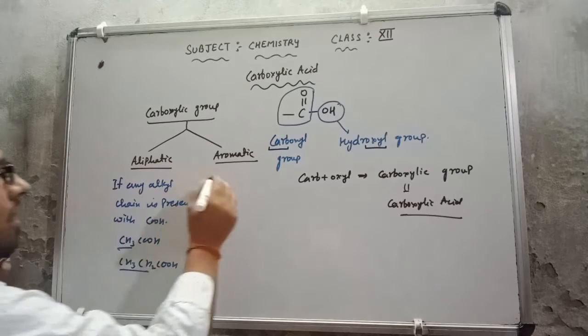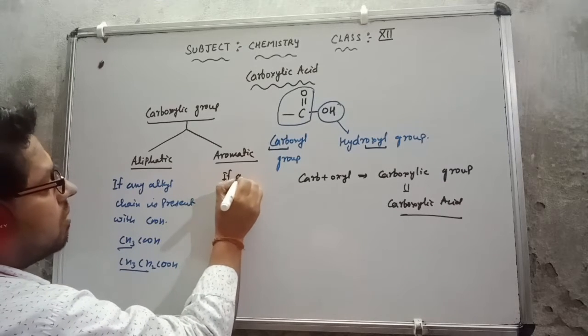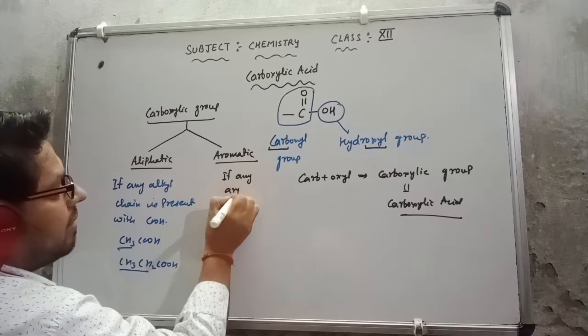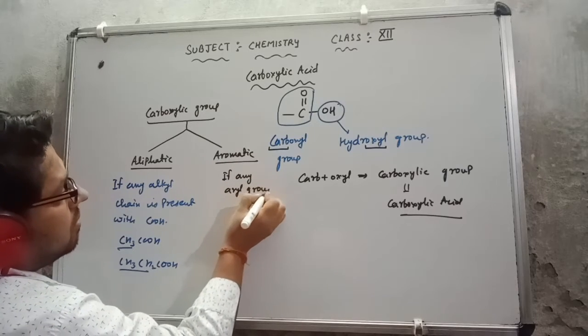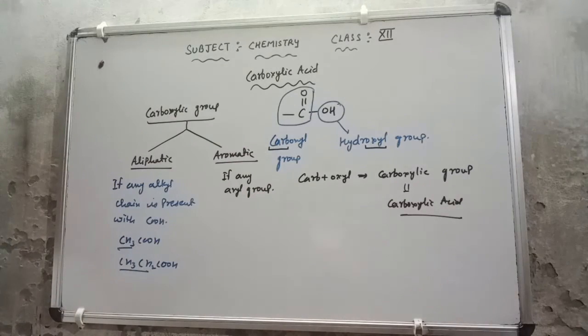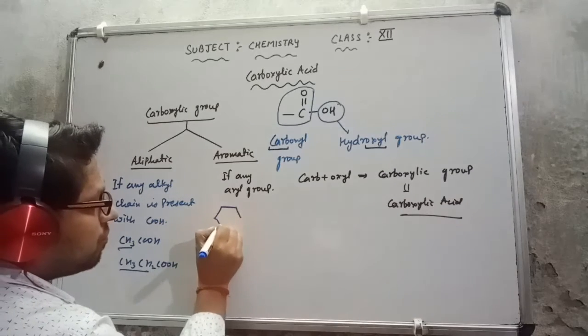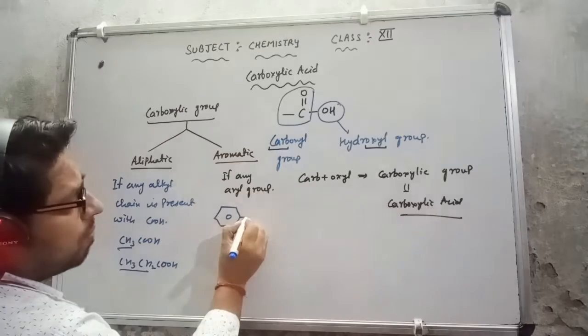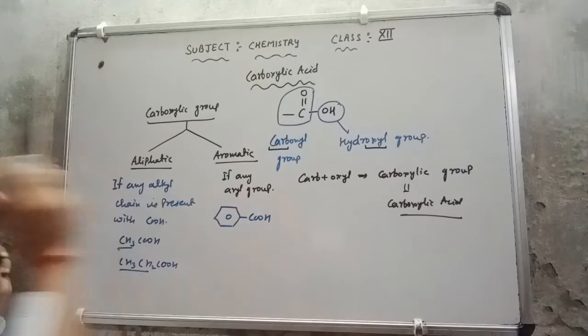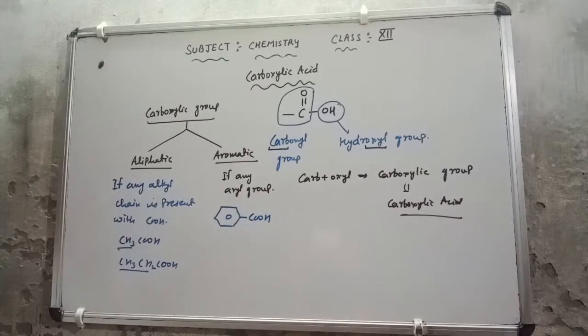If any aryl group is there, then this will be the aromatic carboxylic acid. Like if I discuss an example with you, suppose this is the aryl group and this COOH is available here, so this is aromatic.